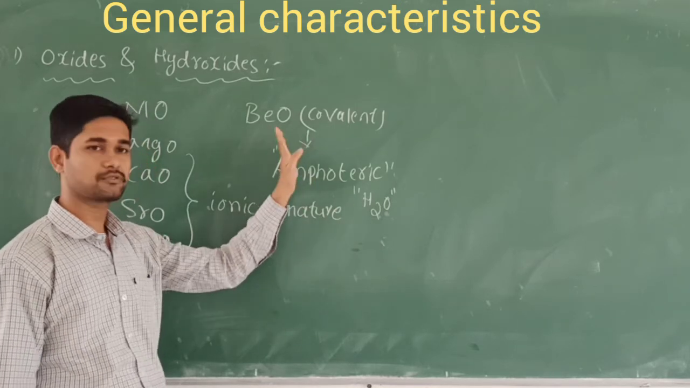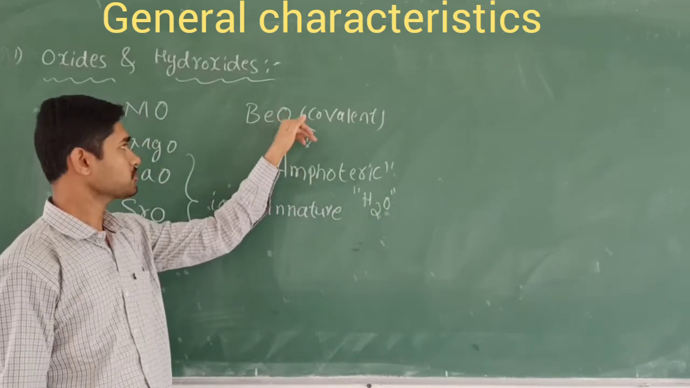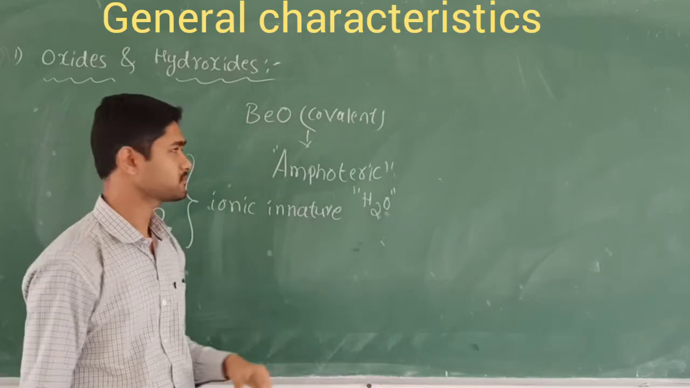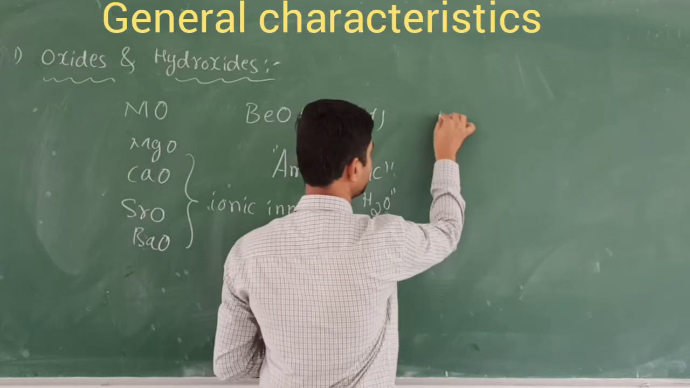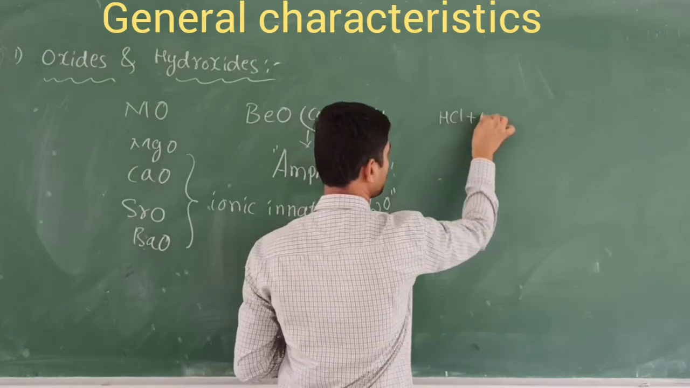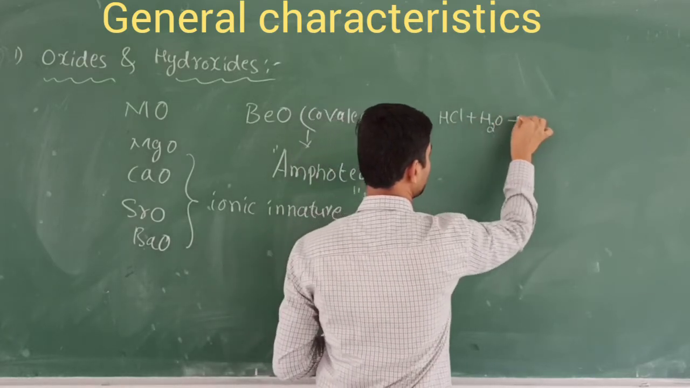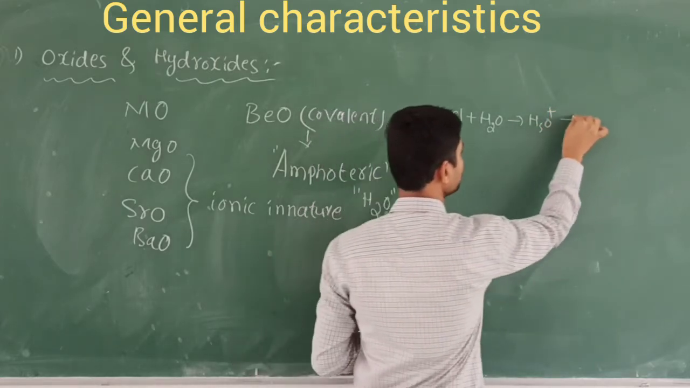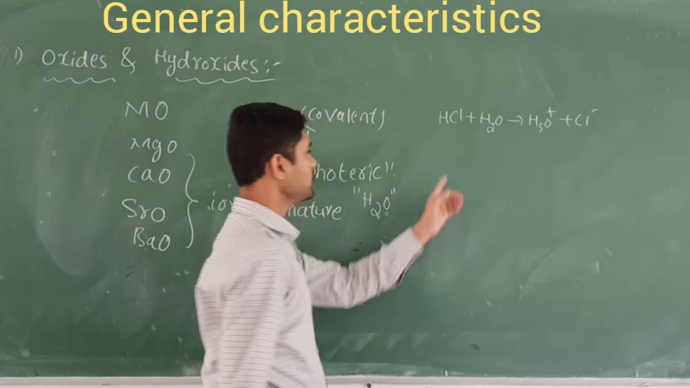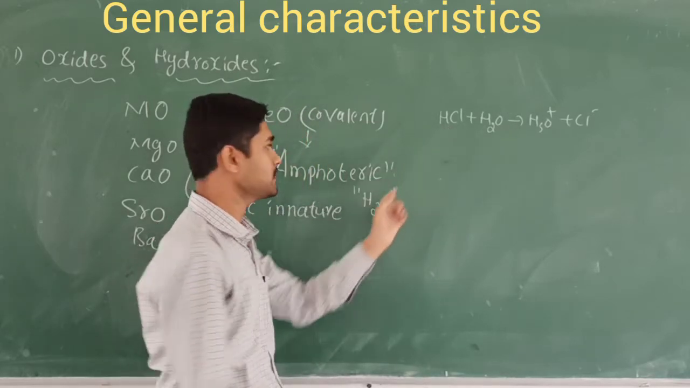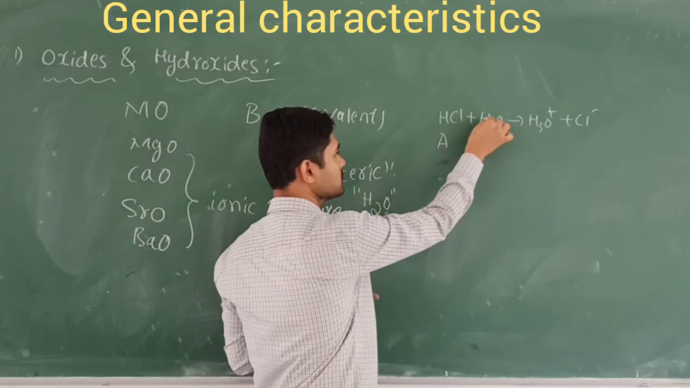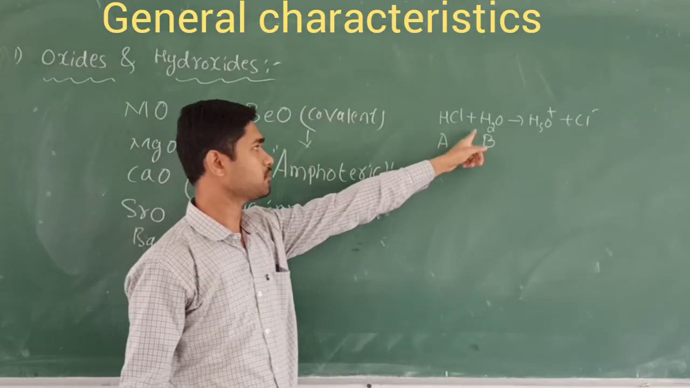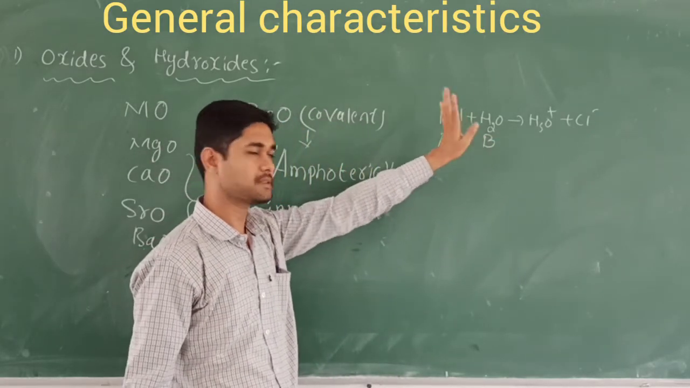Next, beryllium oxide should be there. This beryllium oxide is going to act as an acid as well as a base, like water also. Say a simple example: if I take HCl and water molecules, what is going to form here? Hydronium ion is going to be formed along with Cl minus. Here HCl is going to act as an acid, a pure acid one. Now this water molecule is going to act as a base compound. So here water molecule is going to act as a base.